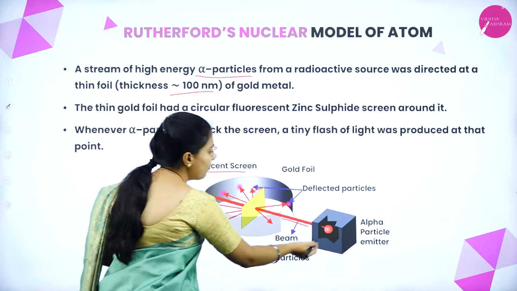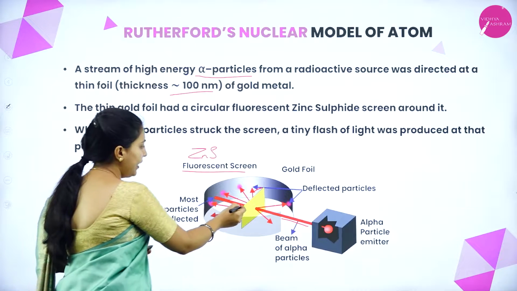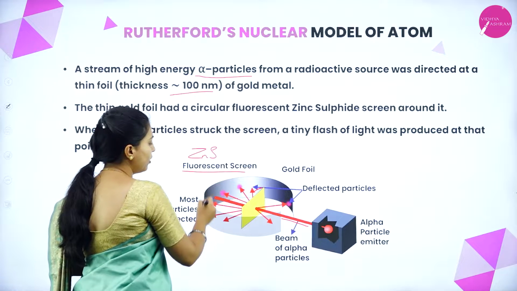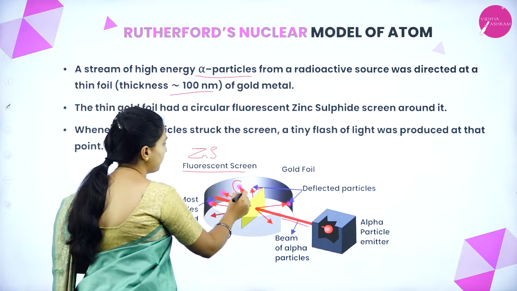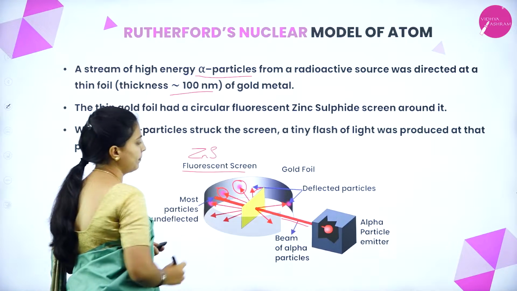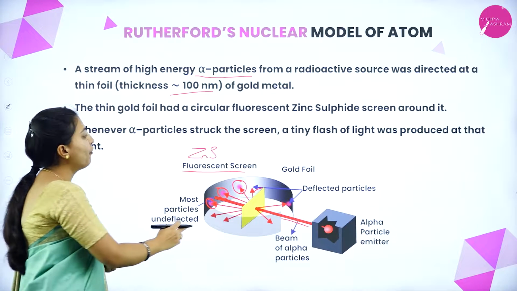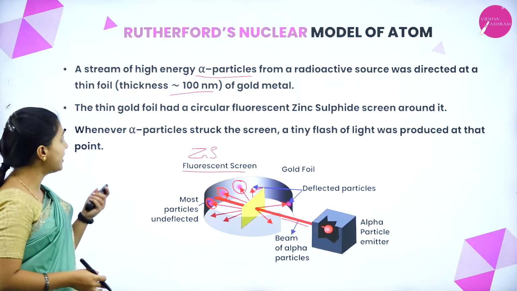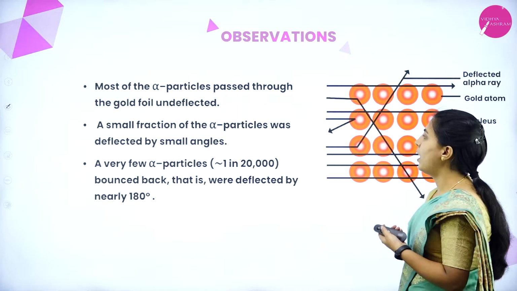Whenever the beam of alpha particles is directed towards the golden foil, it is projected here and hits the fluorescent material, and a spark has been noticed. So many sparks have been noticed on the fluorescent screen. This is the experiment.